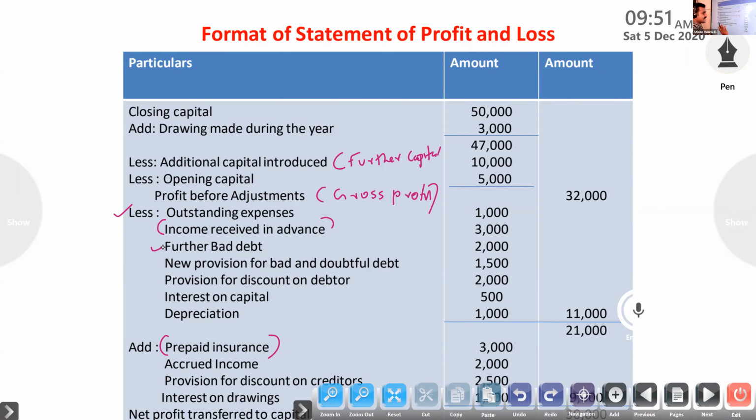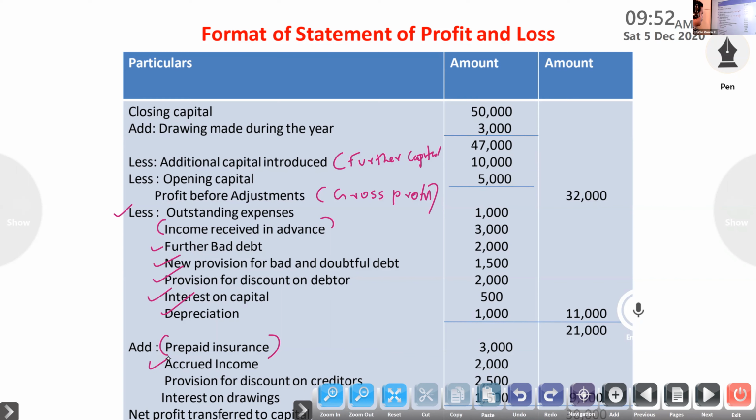How to calculate it? Same like final account. Provision for discount on debtor, less. Interest on capital, less. Depreciation, less. Then what we have to add? Accrued income, accrued interest. With the credit side we are writing, with the interest we are adding. Add. Provision for discount on creditor, add. Interest on drawings, add. Because it is mainly an adjustment item, only adjustments they will give. So that's why I gave adjustment.